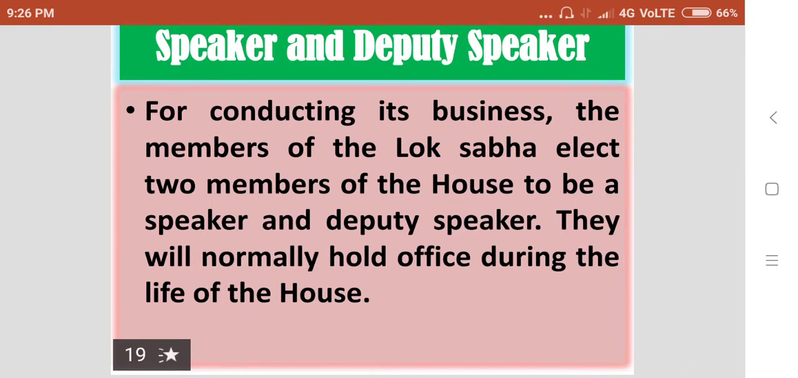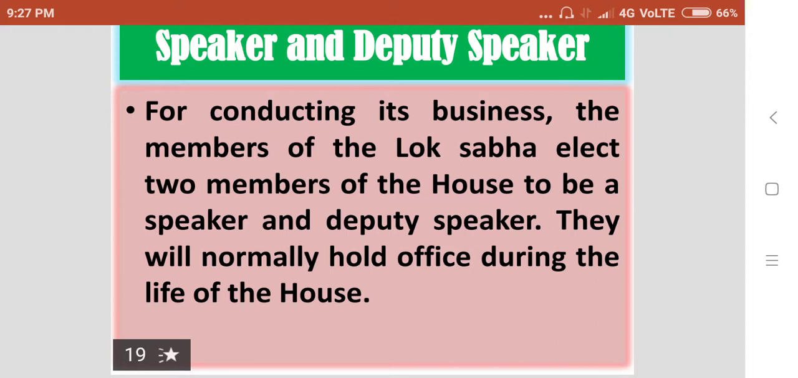For conducting its business, the members of the Lok Sabha elect two members of the House to be a speaker and a deputy speaker. So they will normally hold office during the life of the House. They are responsible for the smooth conduct of the business of the House. If the Speaker is absent, then the Deputy Speaker should preside over the meetings of the Lok Sabha.